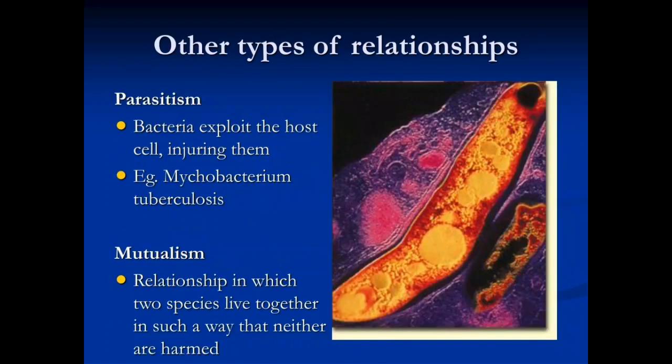Other type of relationship, parasitism. Bacteria exploit the host cell, entering them. You can observe here in the diagram. Mutualism. A relationship in which two species live together in such a way that neither is harmed.